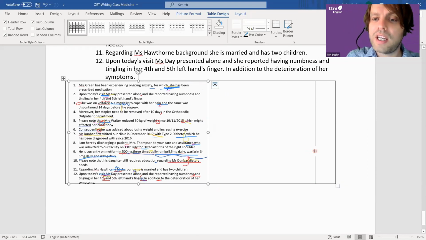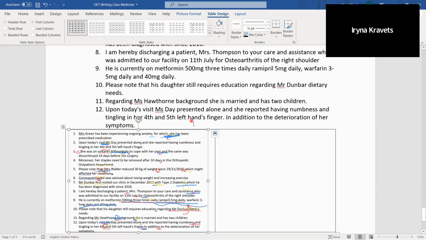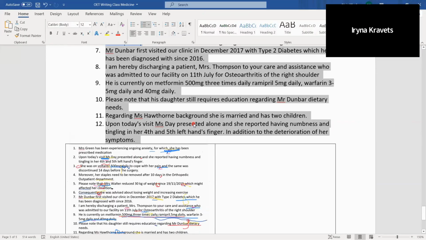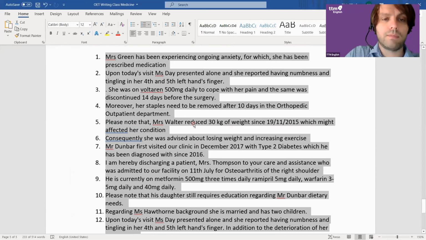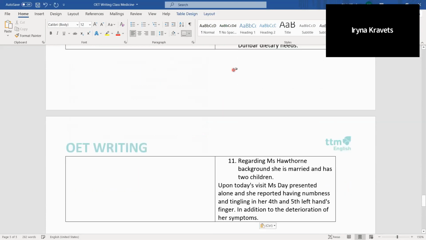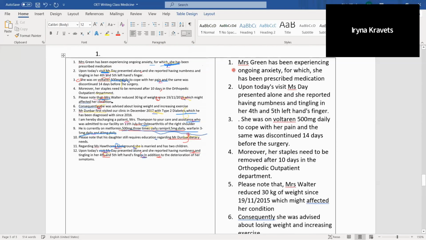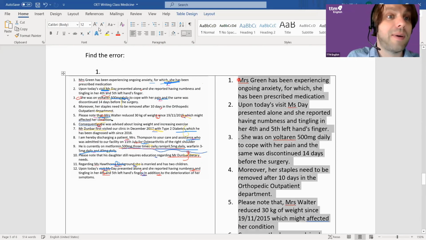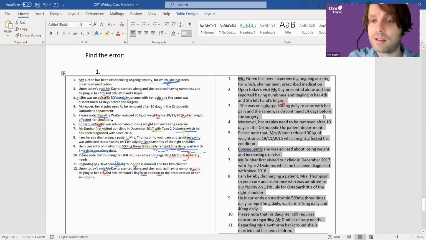Okay, so let's think about that first one. Don't worry, I'll zoom in a second. Oh yeah, go on. Any questions? I'll take some general questions. Yeah, just about the tenses. She has been prescribed, was prescribed with medication. Well, it all depends on context sometimes with present perfect, right?